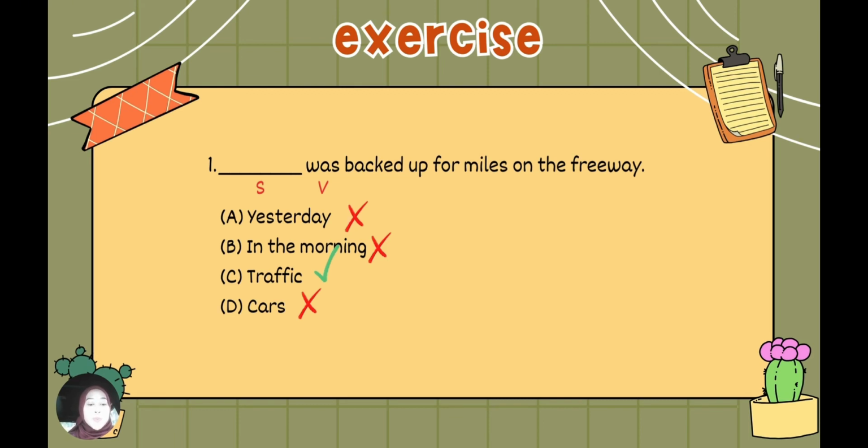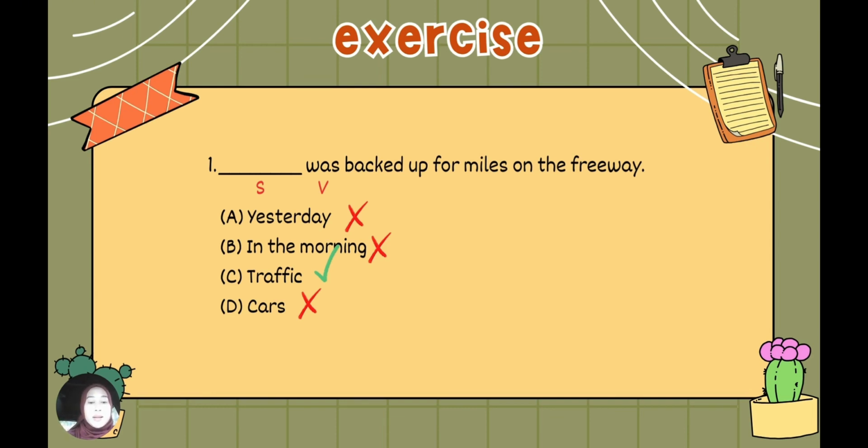In this sentence problem, we can see that there is a verb, was, but there is no subject. Answer A, yesterday, and B, in the morning, do not have a subject. They are not subjects, so they are not the answer.